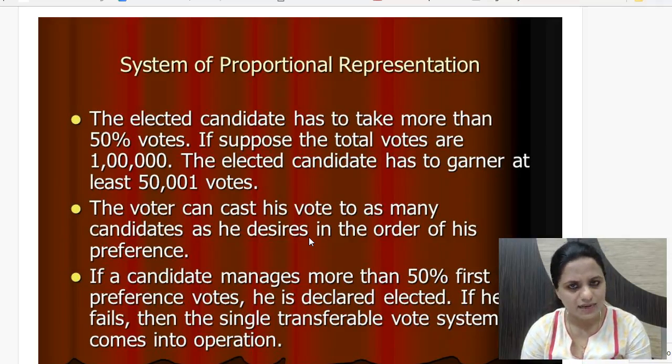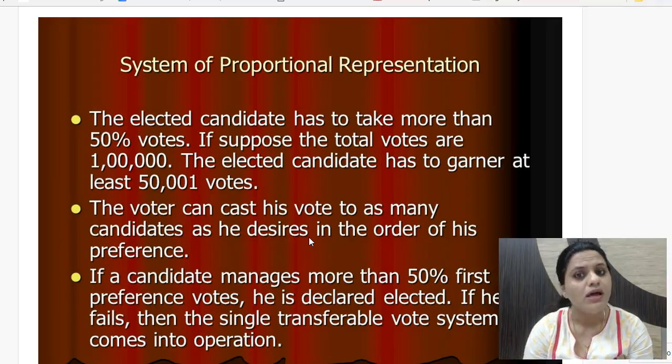So now again it is checked if any one of them has got 50% plus votes. If so, it's over. The election counting is over. If not, then a third round is required.